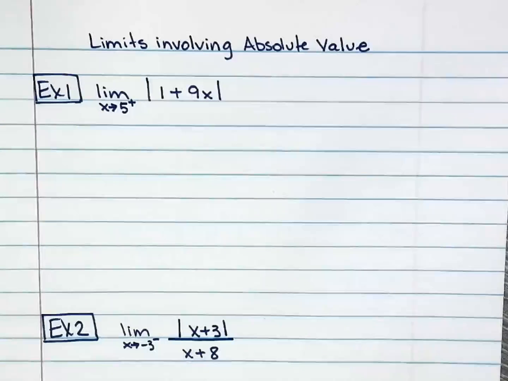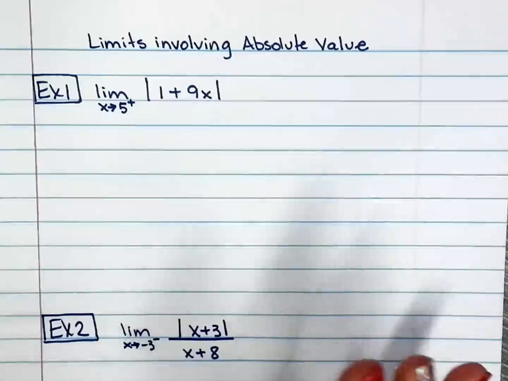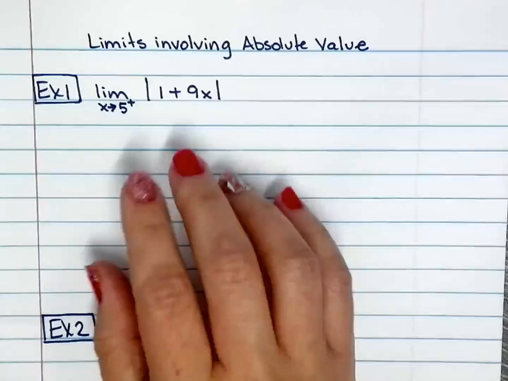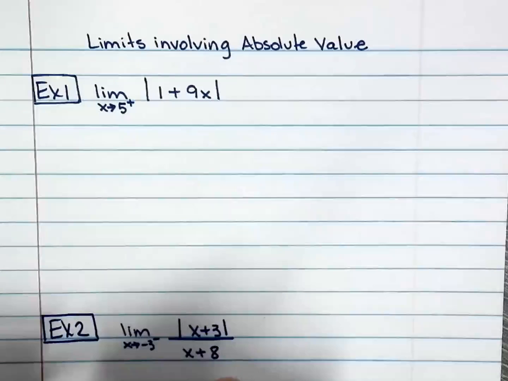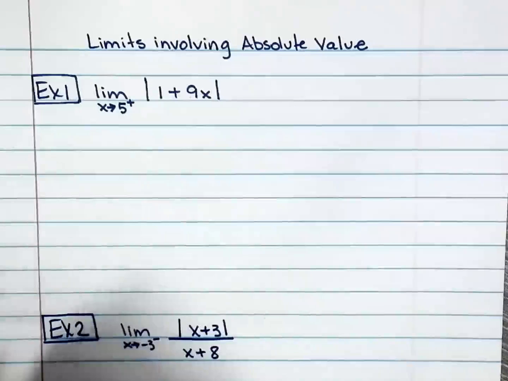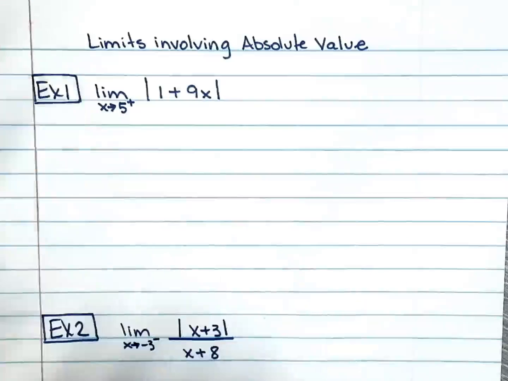Hi guys. Today we're working on limits involving absolute value. There are multiple concepts that we need to understand, and just a quick review before we go into solving limits and finding limits of absolute value functions. I will revise them as we go through the first example. I think I'll be able to cover them all in the first one.